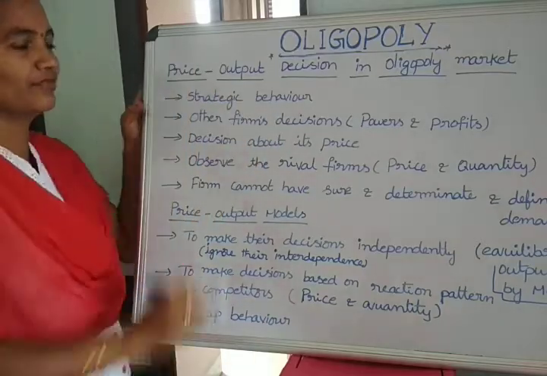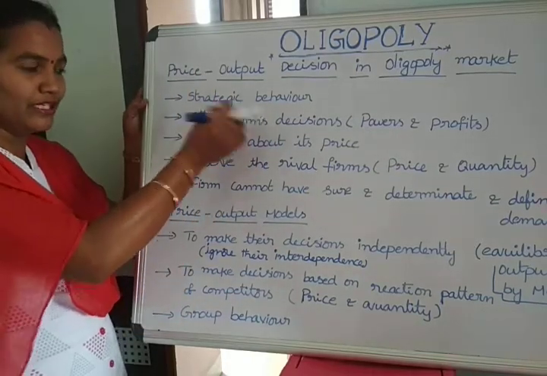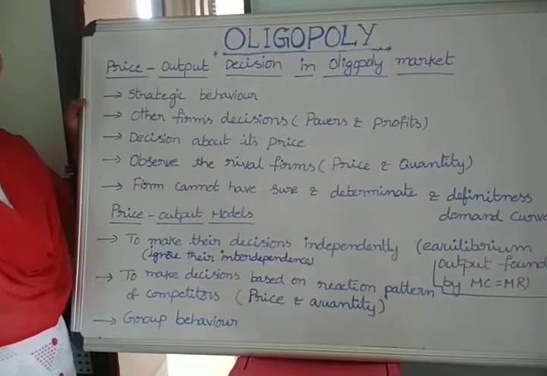That is one of the features followed by the oligopoly firm.